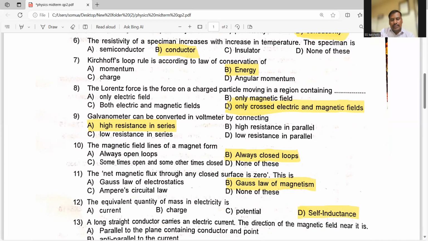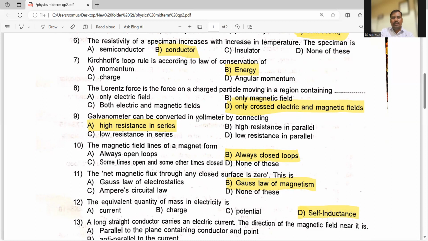Here option C and option D are slightly changed. Option C says both electric and magnetic fields, but D says only crossed electric and magnetic fields.